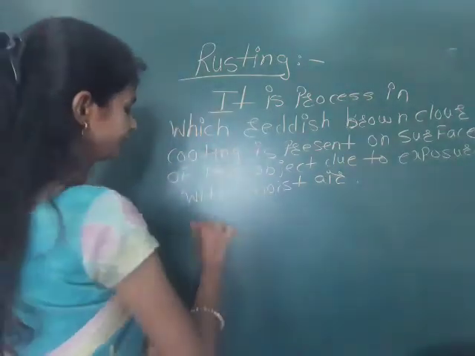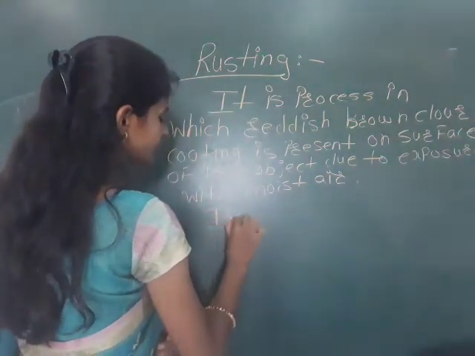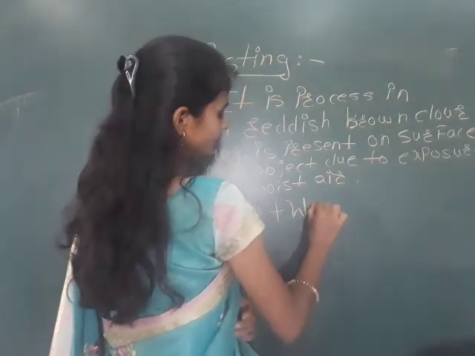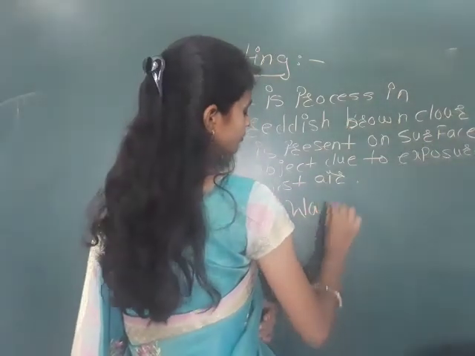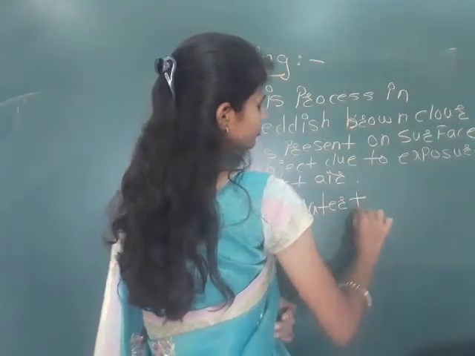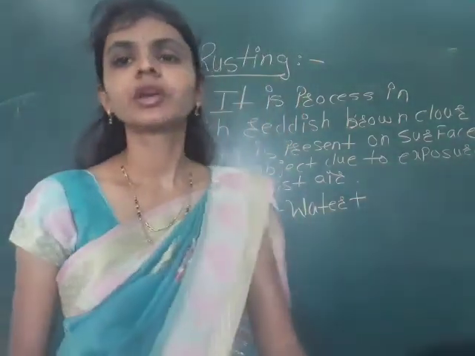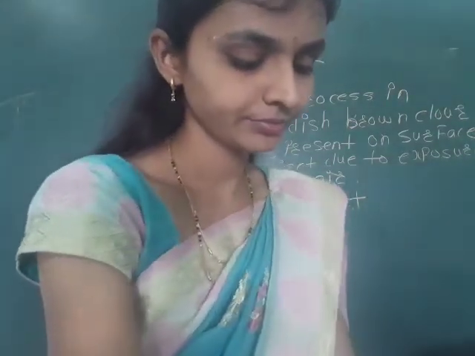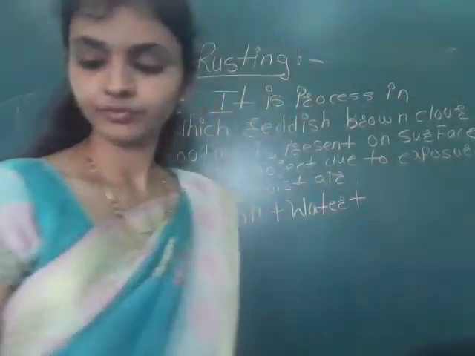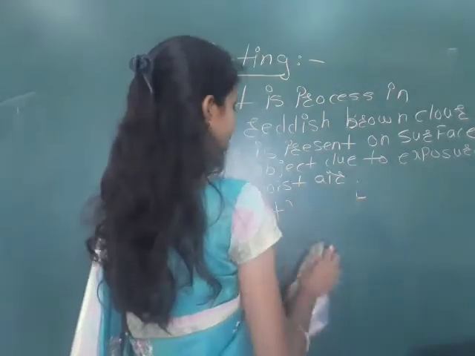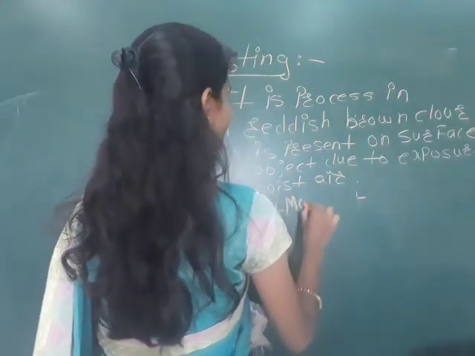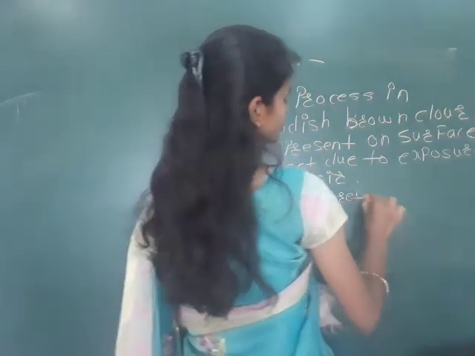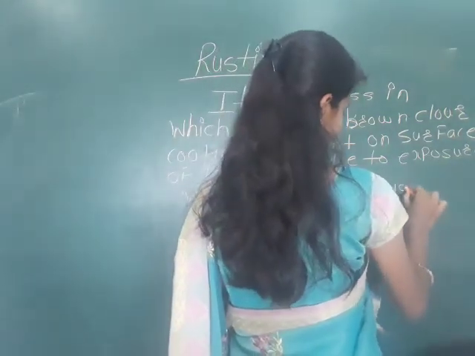So here just see, the metal is iron, which reacts with water or moist air. Iron, moisture, and oxygen, meaning the air.